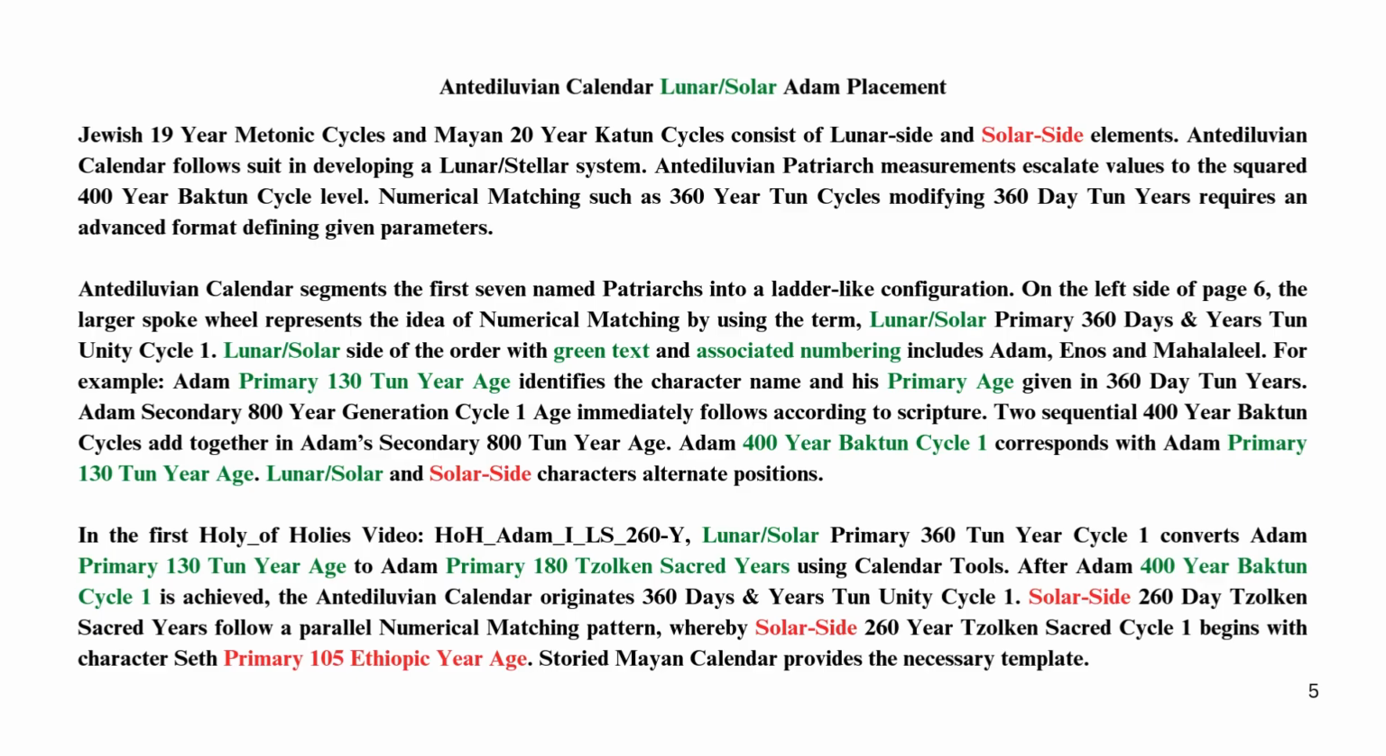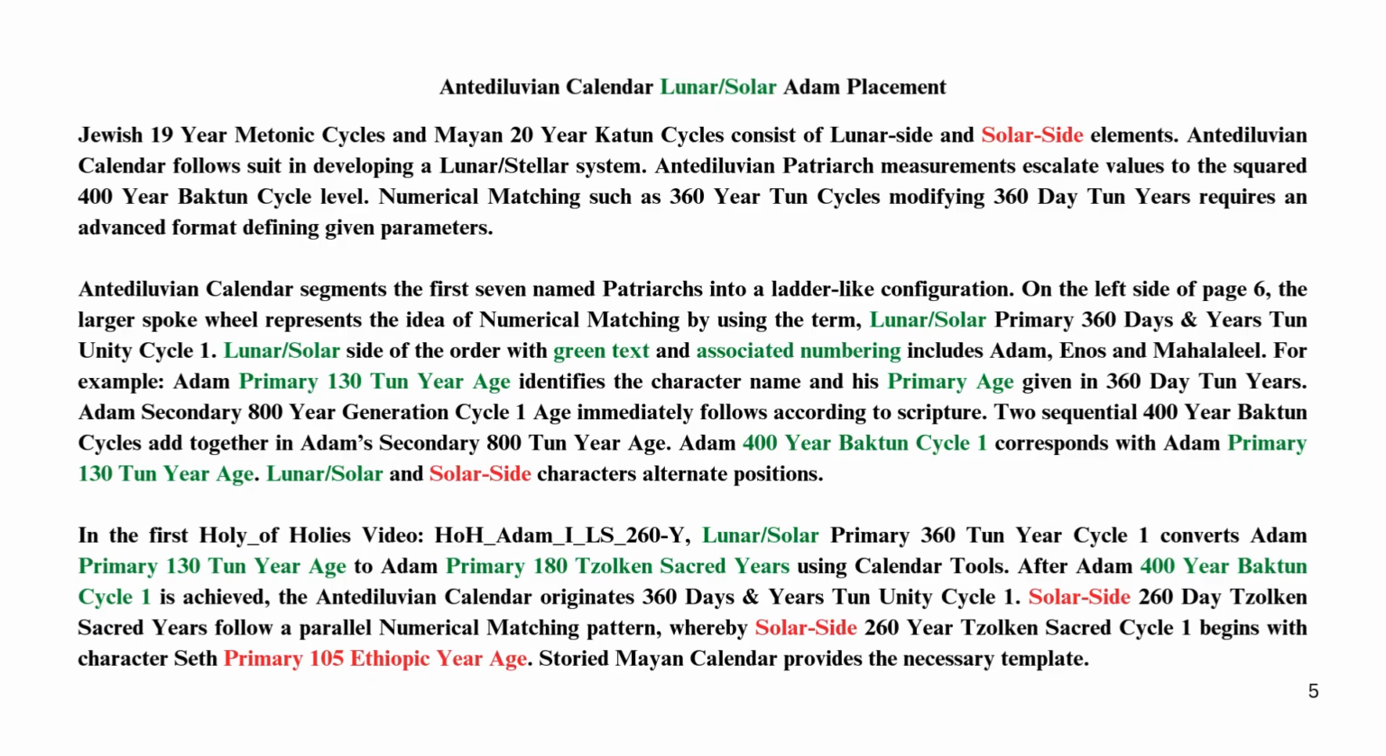Lunar, solar and solar side characters alternate positions. In the first Hall of Holies video, Adam's primary 130-ton year age converts to Adam's primary 180 Tzolk'in sacred years using calendar tools. After Adam's 400-year Baktun cycle 1 is achieved, the antediluvian calendar originates: 360 days and years, ton